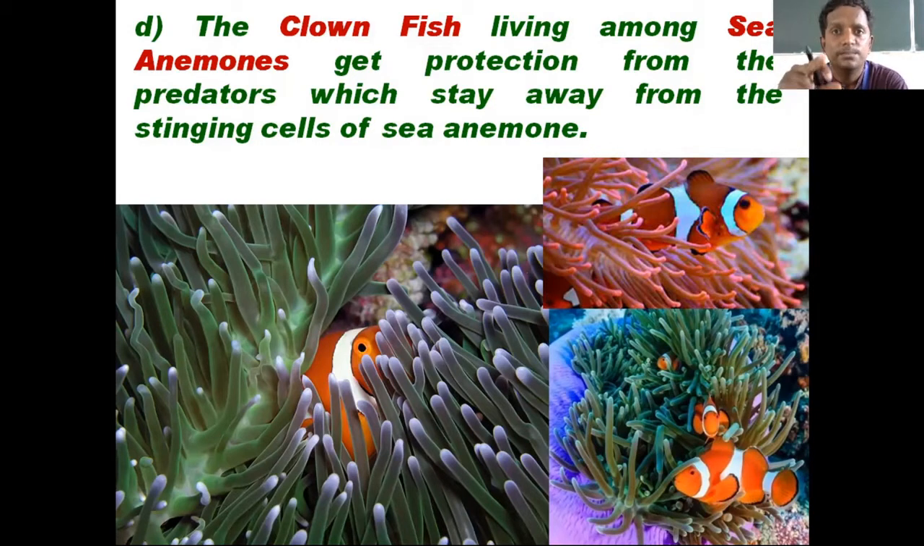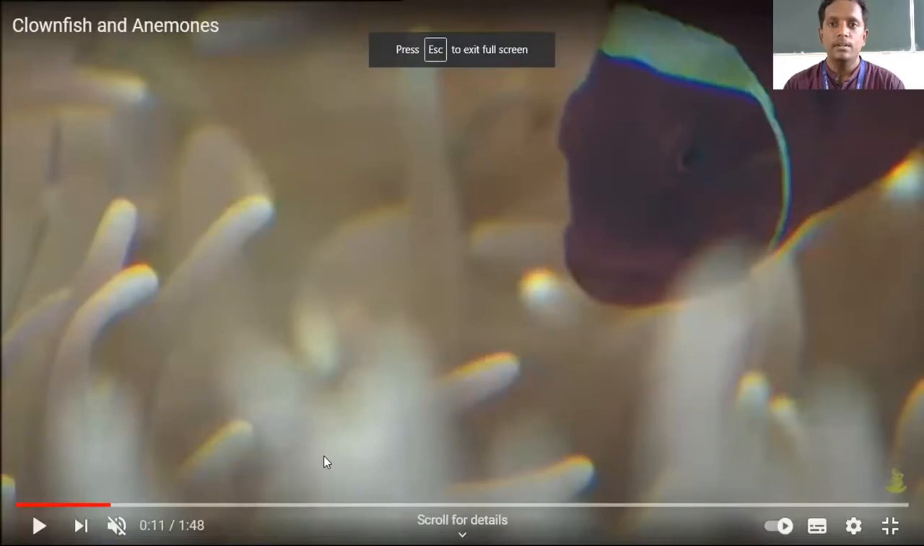So here the sea anemone is zero. It is neither benefited nor harmed by the presence of the clownfish, whereas the clownfish is getting protection from the sea anemone. So this is also very, very important. You can take a screenshot of this one. I'll try to show you a video of this sea anemone and clownfish relationship.